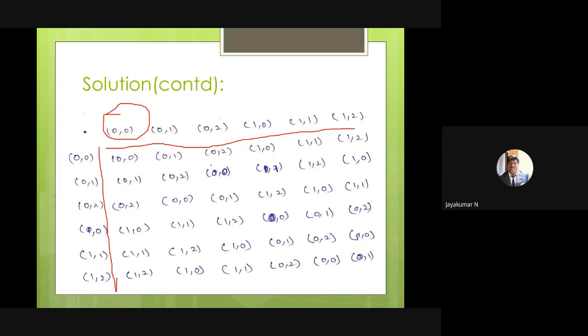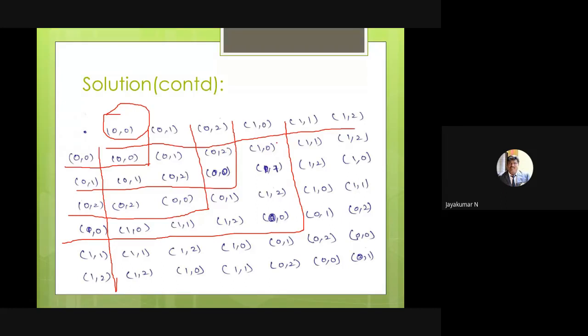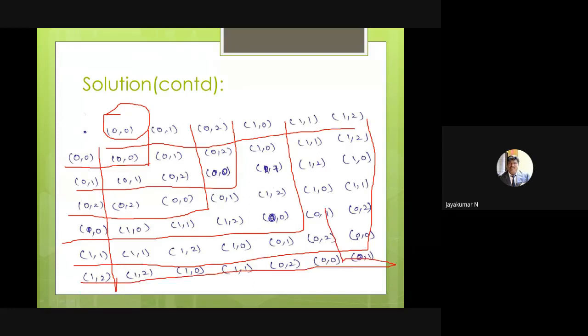Then how do you find the inverse? Go horizontally; whenever you reach the identity element, stop, then move vertically. So the inverse of (0,0) is (0,0). The inverse of (0,1) is (0,2). The inverse of (0,2) is (0,1). The inverse of (1,0) is (1,0). The inverse of (1,1) is (1,2). The inverse of (1,2) is (1,1).